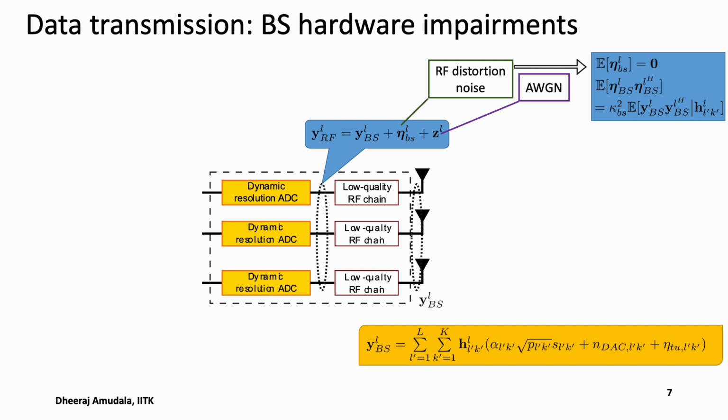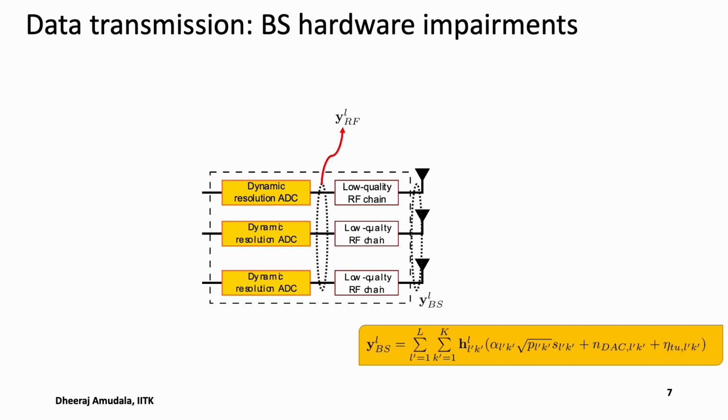Recall that this signal y_RF_l is then fed to the dynamic resolution ADCs, which distorts it. And the dynamic resolution, as the name suggests, assumes that each antenna is connected to a different resolution ADC. So it not only tries to maximize the spectral efficiency, at the same time it makes the development costs economical and power consumption less.